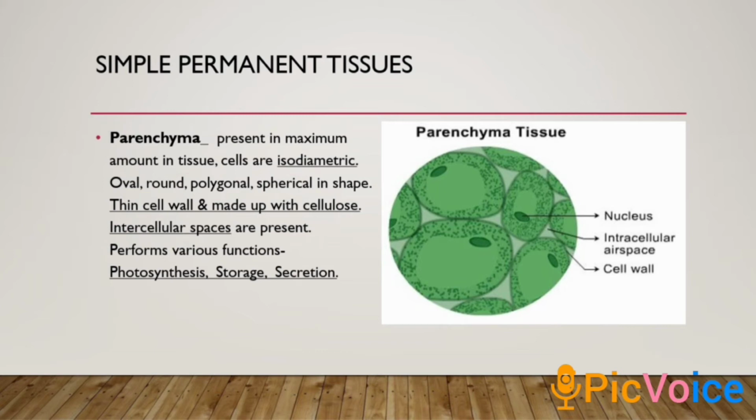These cells perform various important functions, like photosynthesis. Photosynthesis is done by mesophyll tissue. Mesophyll tissue is the internal ground tissue located between the two epidermal cell layers of the leaf. Mesophyll tissue is present in the leaf, its function is photosynthesis, and it is actually a variation of parenchyma.